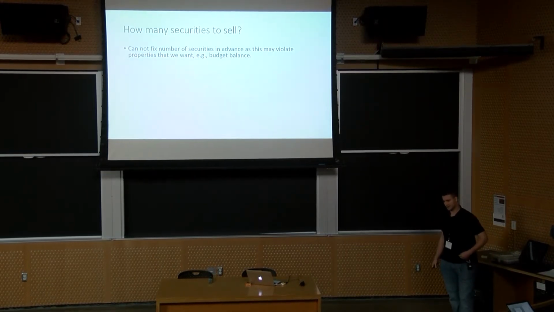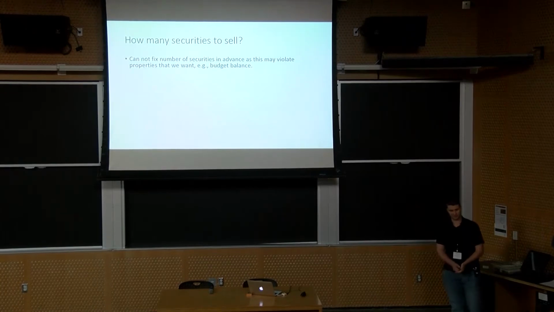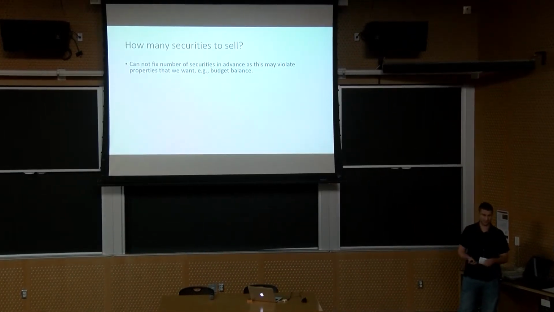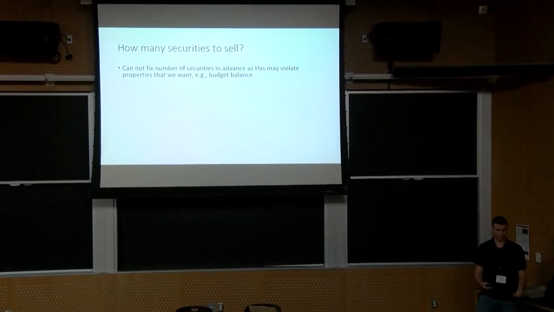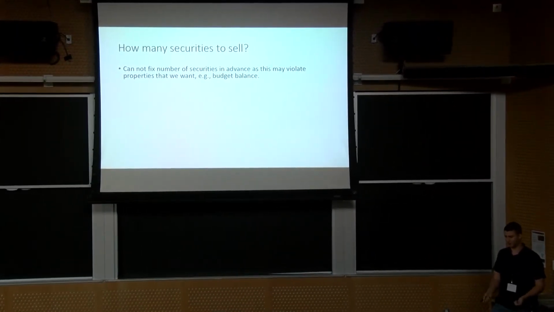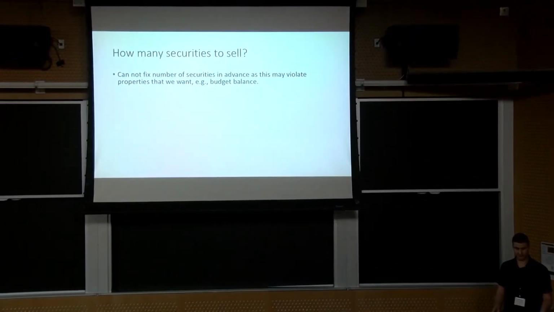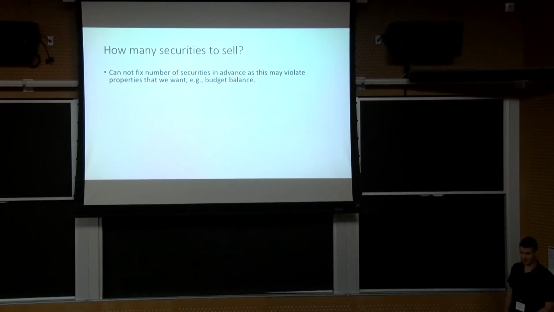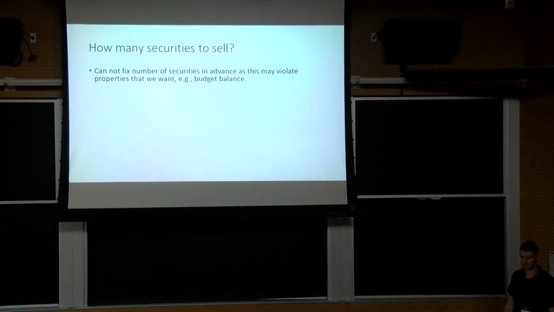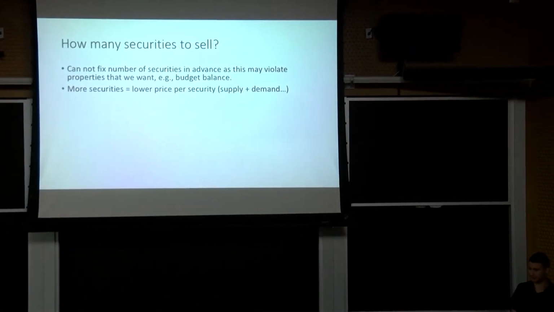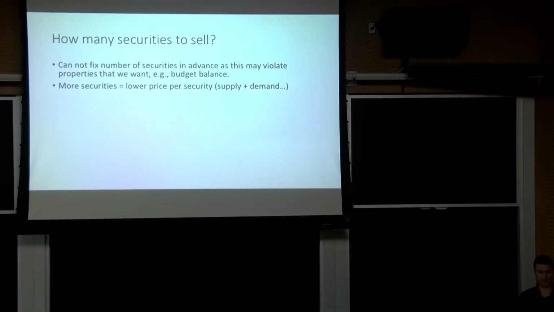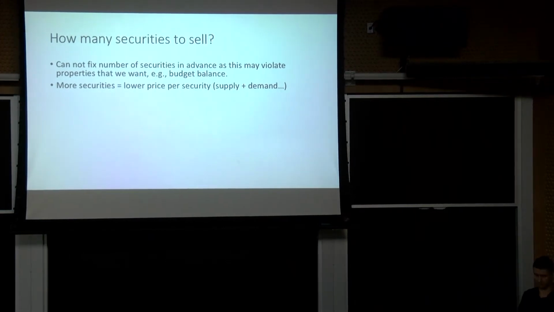It's fairly easy to see that we can't simply fix the number of securities in advance. We can't say up front we're going to sell 100 securities, because if we do that, we don't know who or how many people will turn up. So if only one player turns up, they get all these securities for free in the auction, and we have to pay them out, so we're not going to be budget balanced. And of course, the more securities we sell, the lower the price per security, just because of supply and demand.